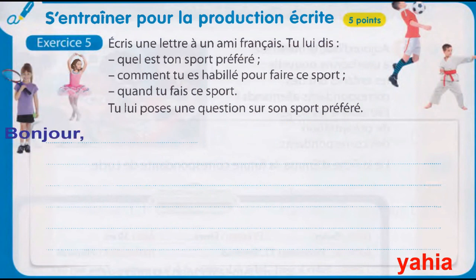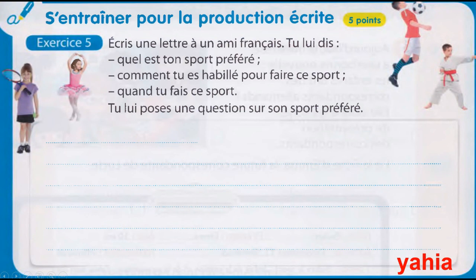Here I say at the beginning, in training, here is written, écris une lettre à un ami français. Tu lui dis quel est ton sport préféré. You talk about what sport you love. Comment tu t'habilles, what you have as clothes pour faire ce sport. Quand tu fais ce sport, when you do it. And tu lui poses une question sur son sport préféré, and you will ask him about the sport that he loves.